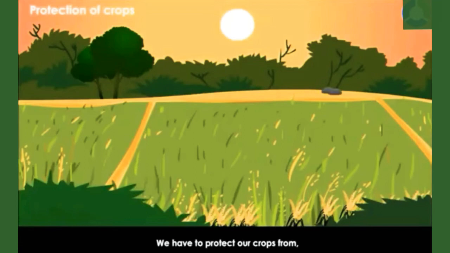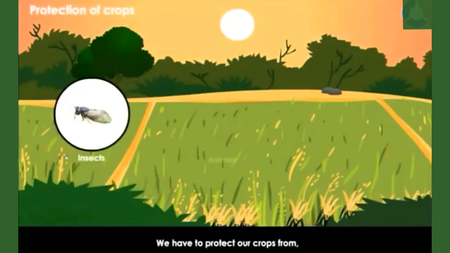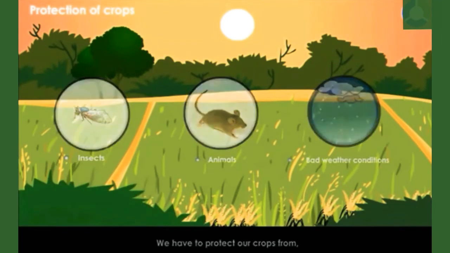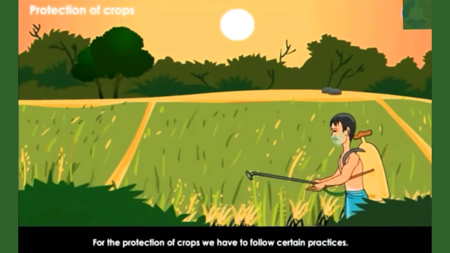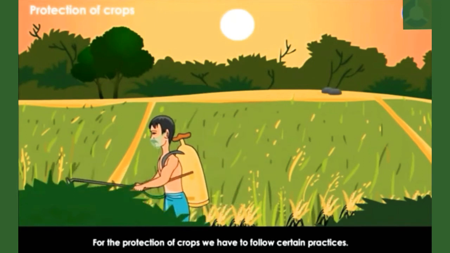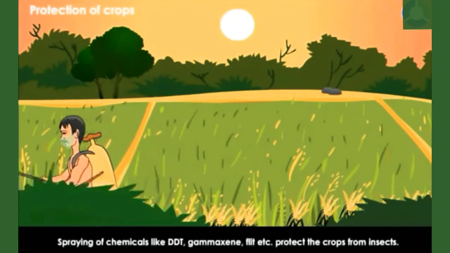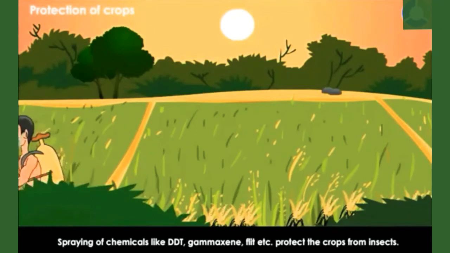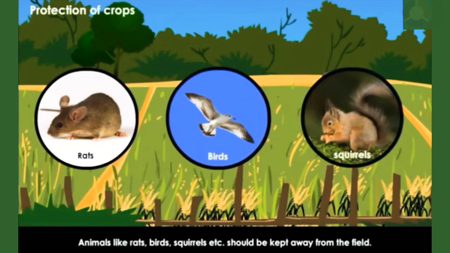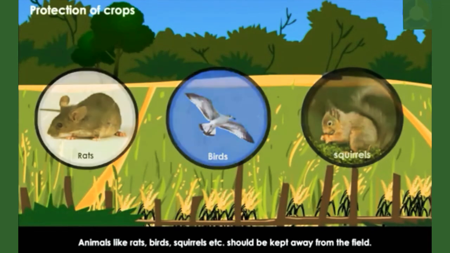We have to protect our crops from insects, animals, and bad weather conditions. For the protection of crops, we have to follow certain practices. Spraying of chemicals like DDT, Gemaxine, Flit, etc. protects the crops from insects. Animals like rats, birds, squirrels, etc. should be kept away from the field.